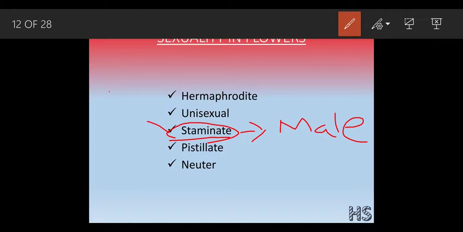I already said there is a thread-like structure with a perfect bilobed tip, like this. If this structure is present inside, it is considered staminate.